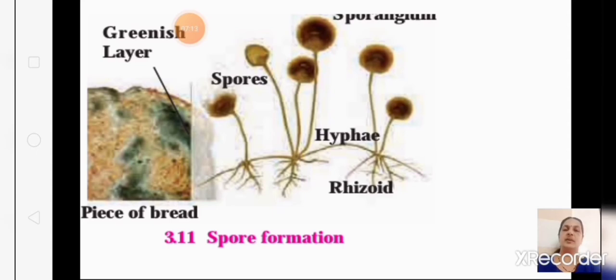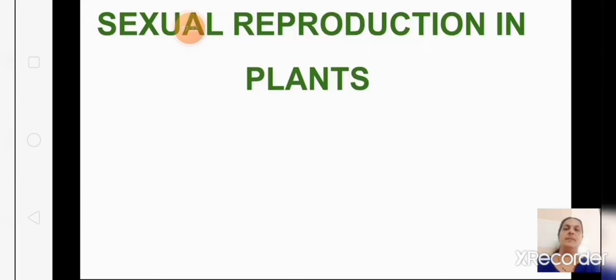So these were the unicellular and multicellular reproduction taking place. We saw different methods. In unicellular we saw binary fission, multiple fission and budding. In multicellular organisms we saw fragmentation, regeneration, budding, vegetative propagation, as well as spore formation. Hope till here you are clear. Now we will see about sexual reproduction in plants.